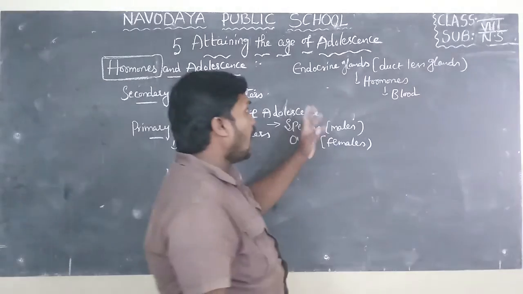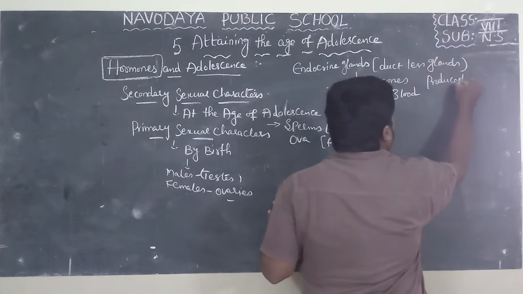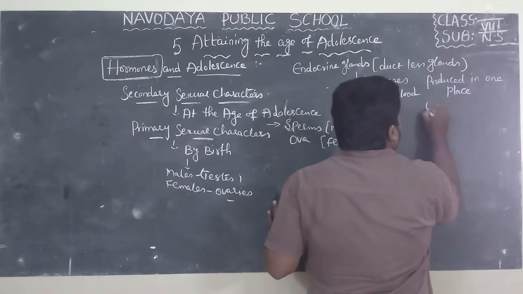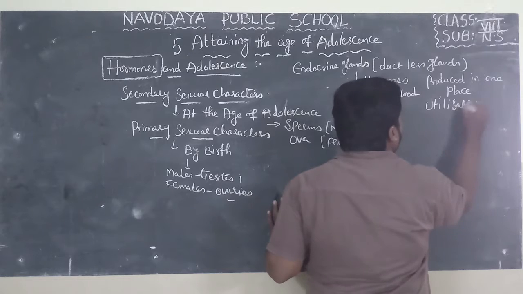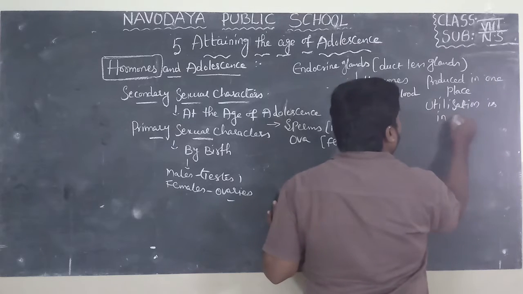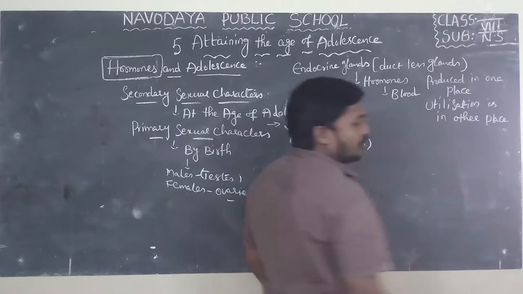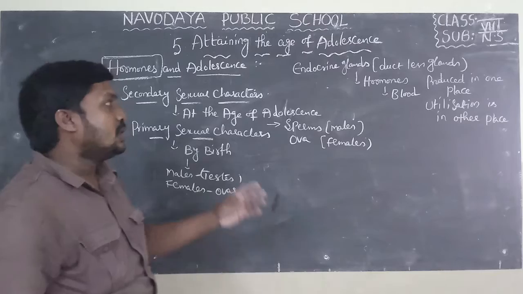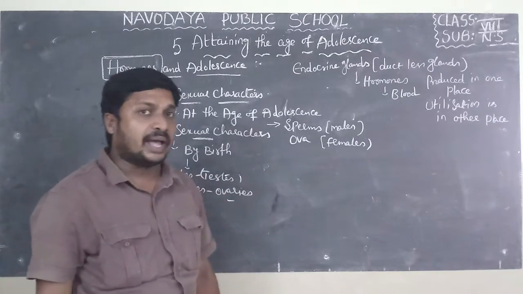Because hormones are produced in one place, and their utilization is in another place. So the hormones released into the blood are carried from one place to another.